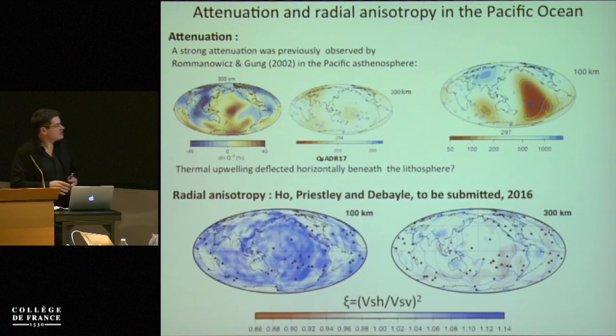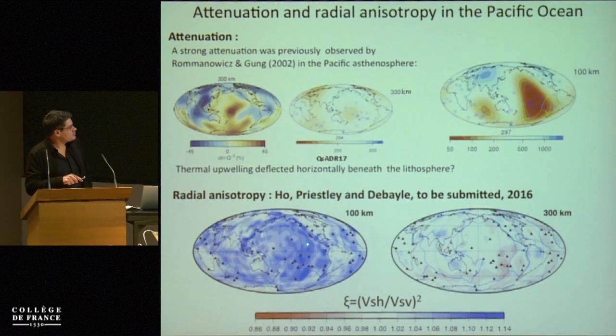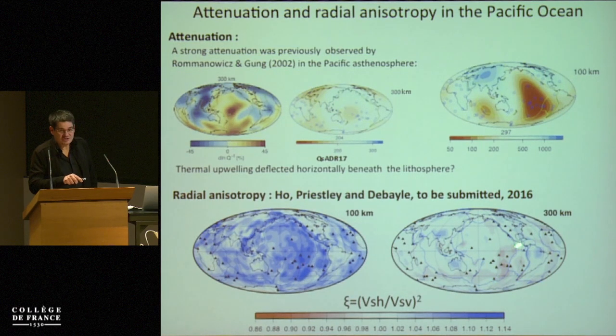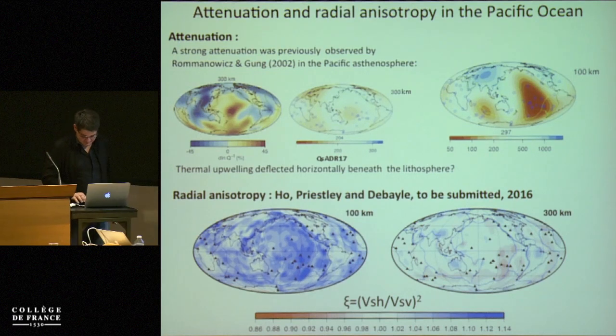Okay, and this is quite consistent with the radial anisotropy that we observe at 100 kilometers depth. Here you've got a very strong radial anisotropy in the South Pacific, which extends from Hawaii to the East Pacific Rise, which is underlined at 300 kilometers by SH slower than SV, which is indicative of upwelling in the upper mantle.